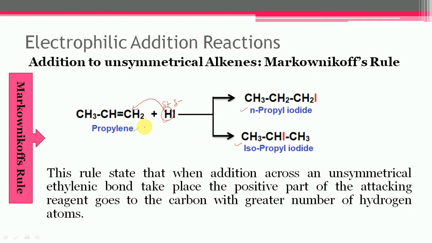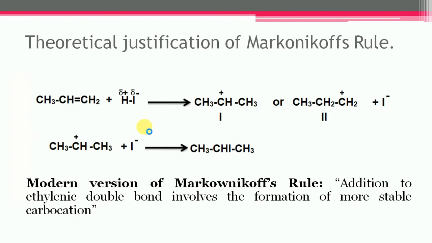So let us see the theoretical justification of Markovnikov rule. It has been seen that when addition of proton takes place in step number 1 to unsymmetrical alkenes, it has two choices.